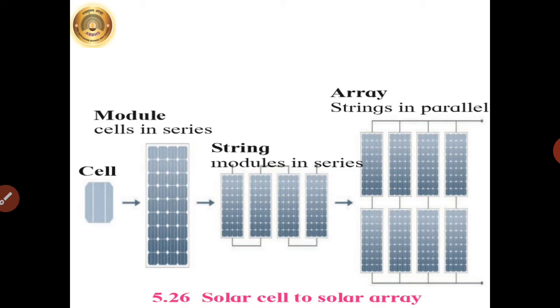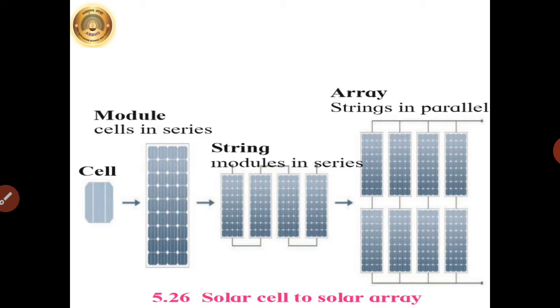So just observe the figure over here. When many cells are connected in series, they form a module. When many modules are connected together, they form a string. And when many strings are connected together in parallel, they form a solar array. So the solar cell is the basic unit in a solar electric plant.